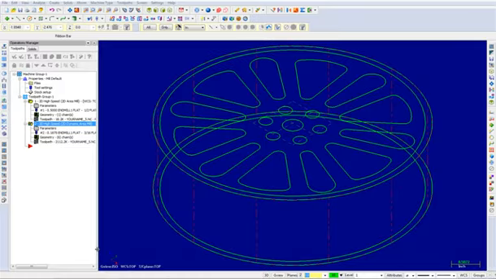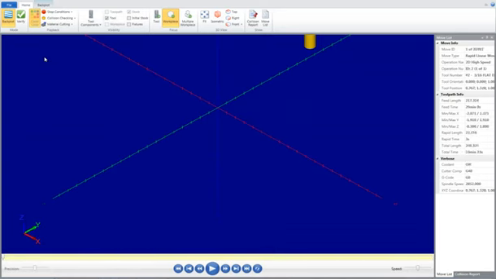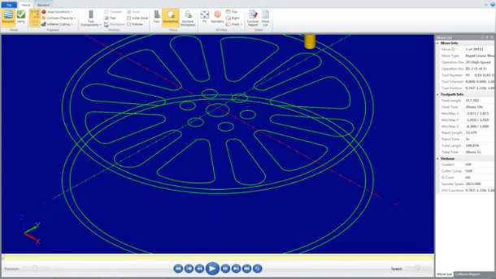Now backplot and verify the part to ensure that the tool motion is correct. Select the backplot icon. Ensure that Tool and Workpiece are enabled and then select the Play Simulation button.